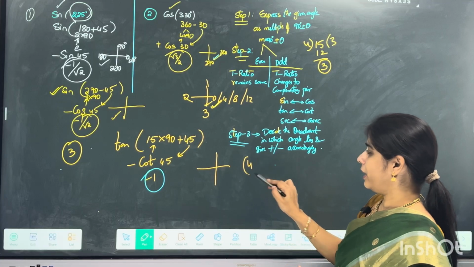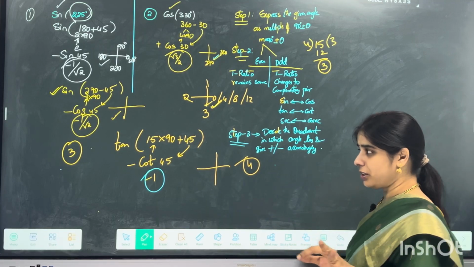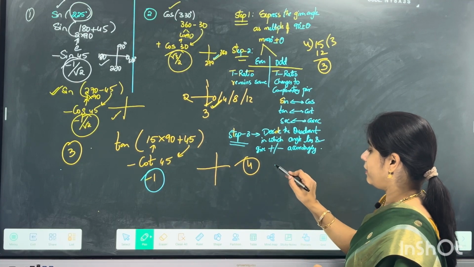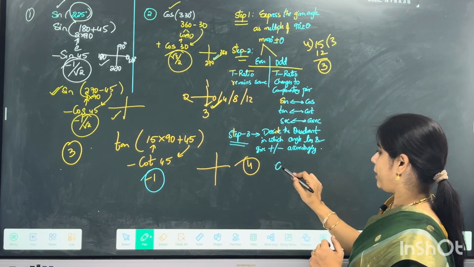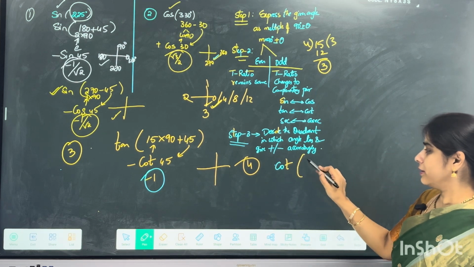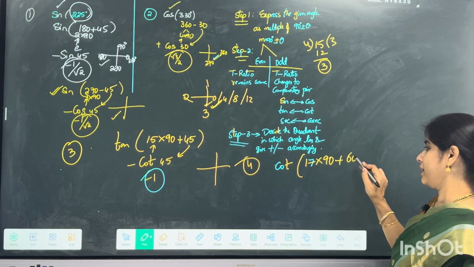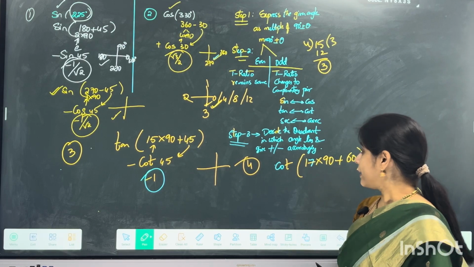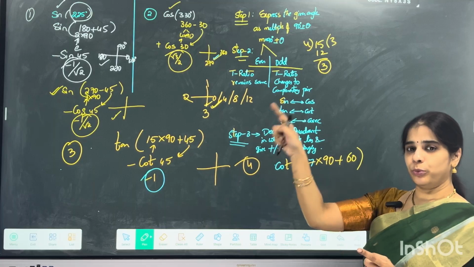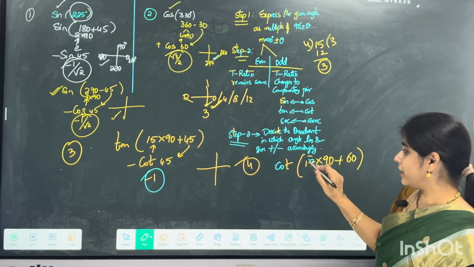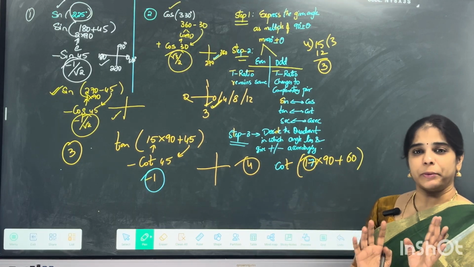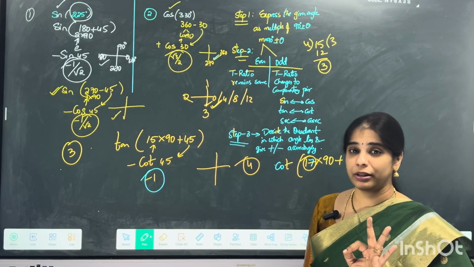Right. So one last question which gives you a complete gist of the topic. Suppose I give you cot of 17 into 90 plus 60. If this is my question, 17 into 90, I cannot keep counting there. So just divide that multiple by 4 and look out for the remainder.